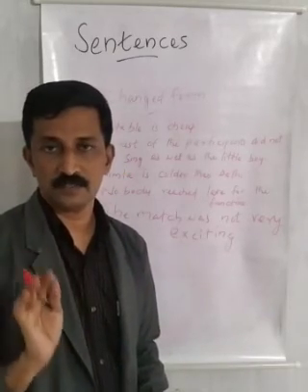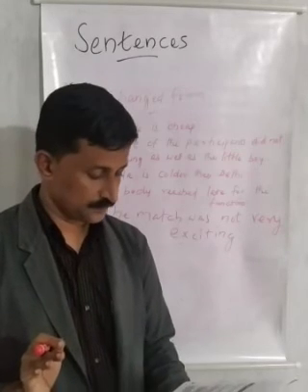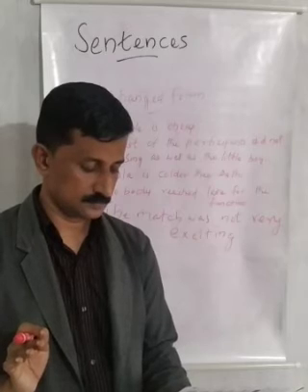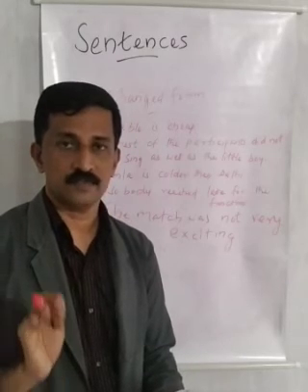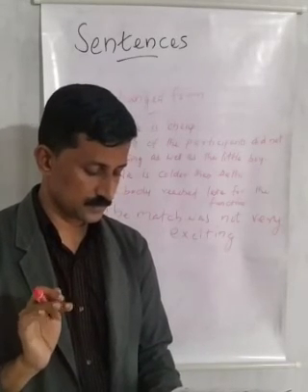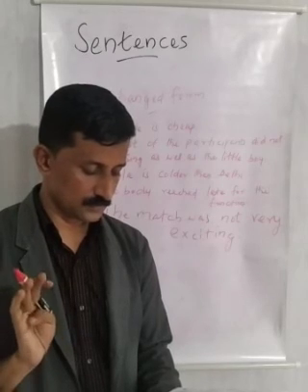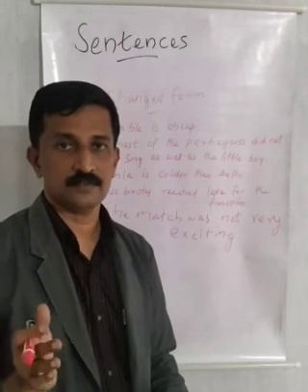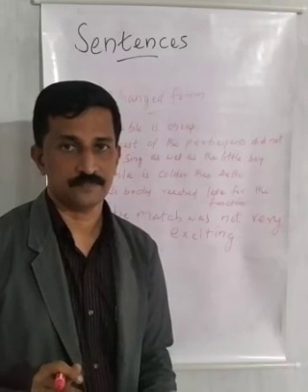You can identify it. Okay. Then 7, 8, 9, 10. Make a self-attempt. 4 statements are there that you can attempt yourself. Clear?